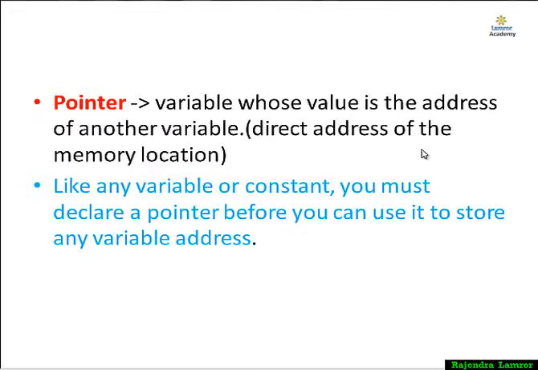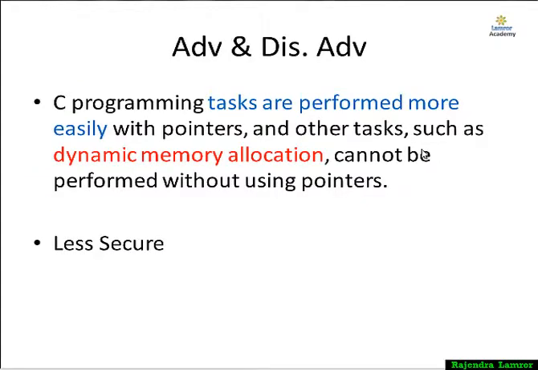A pointer is a variable. We can access the address of another variable, the direct address of the memory location. This is called a pointer. It means where your value is stored in the memory, this address will be shown by the pointer. Like any variable or constant, the pointer must be declared before you can use it or store any variable's address. So it must be defined, as an advantage or disadvantage.